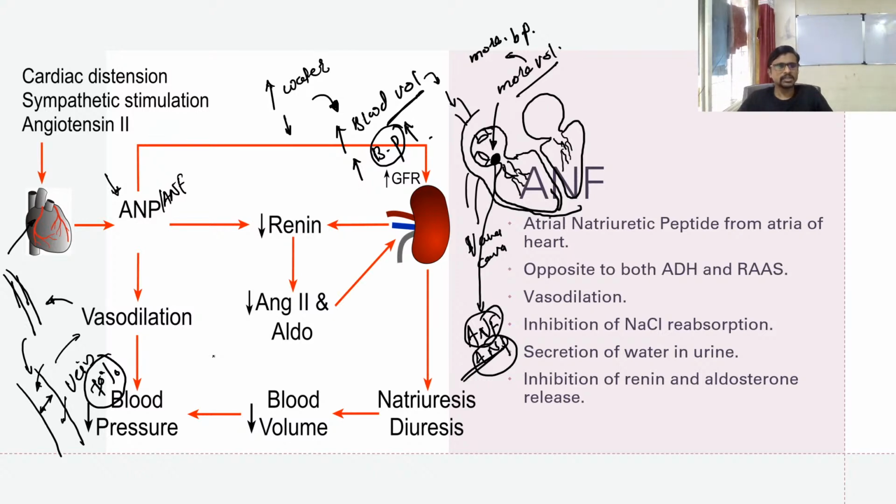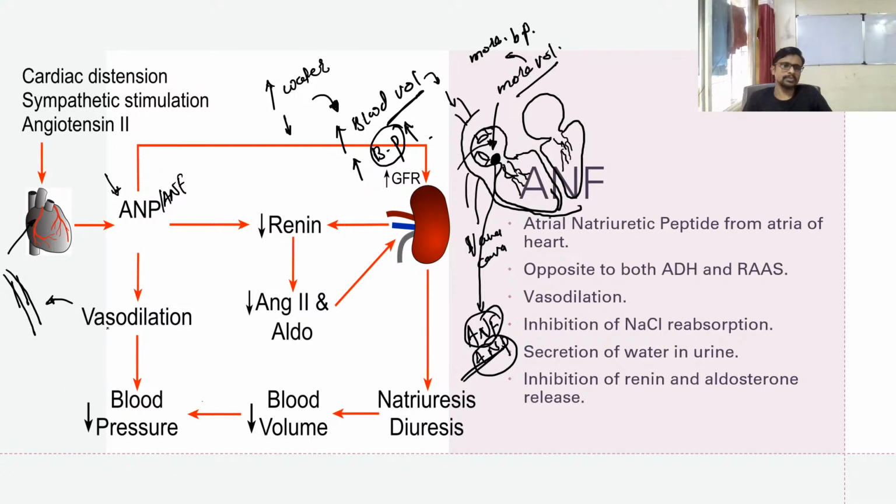Because of that, more blood is stored inside of your vein, and the blood pressure drops. Less blood is coming into this part, or the blood is moving very slowly, so the blood pressure automatically drops due to the vasodilation.